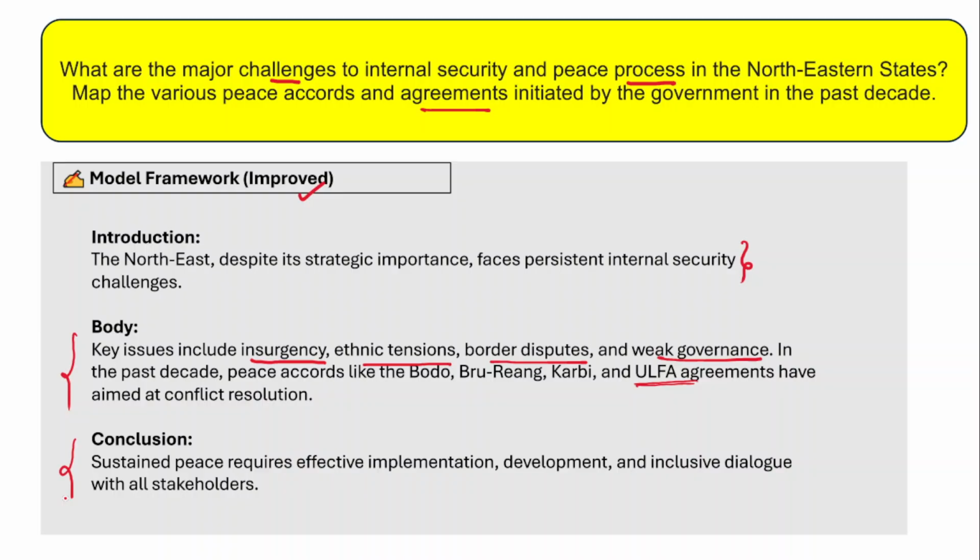There is a need for focus on better implementation of the existing peace accords. Focus should be on development and inclusive dialogue with all the stakeholders involved. So therefore, it will result in inclusive development, right?